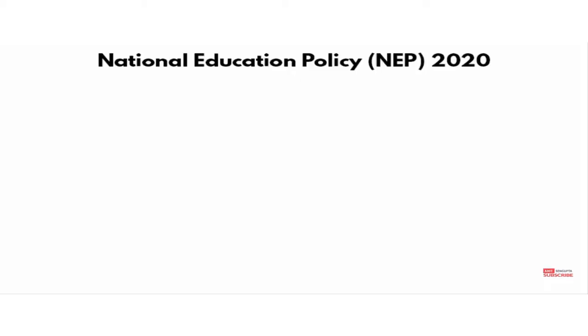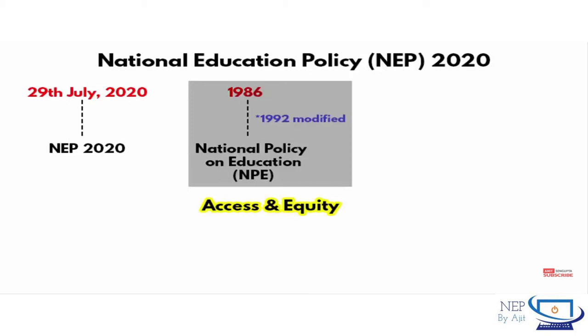Now let me show the growth of this NEP 2020. On 29 July 2020, the NEP 2020 was introduced. Before that, in 1986, the first NEP was introduced, and after many years, in 1992, there was a slight modification in this national policy on education.